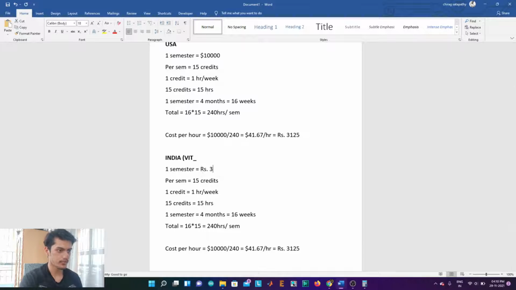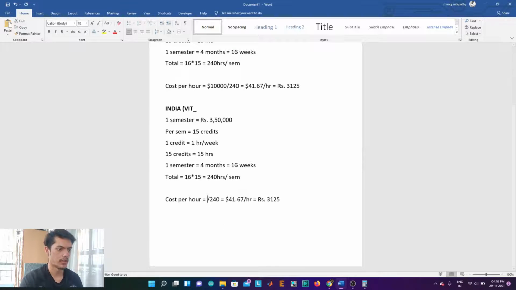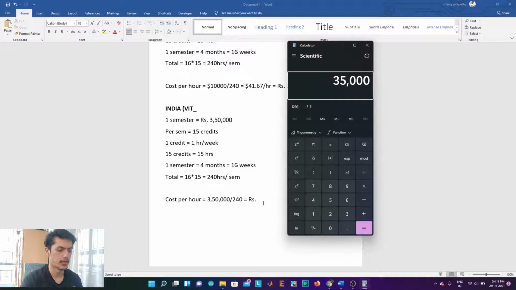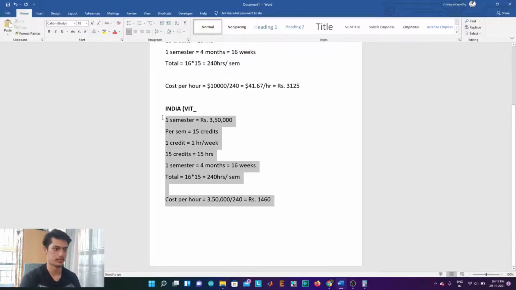So let's say here it is 3,50,000, and say per semester, let us keep it constant, 15 credits, and everything's right there. So that's basically, if I divide 3,50,000 by 240, you get 1460. That is 1460 rupees per hour.